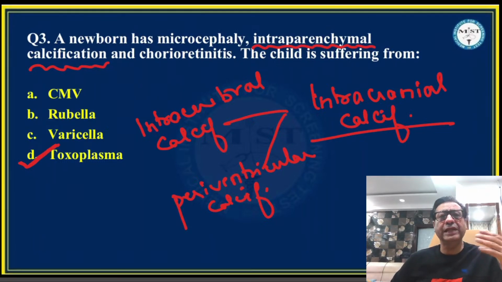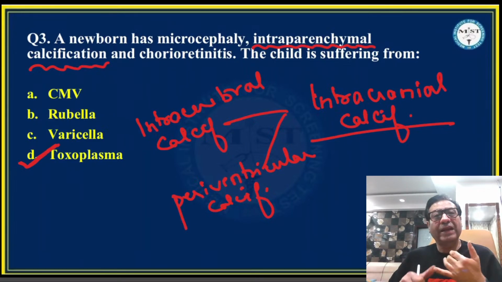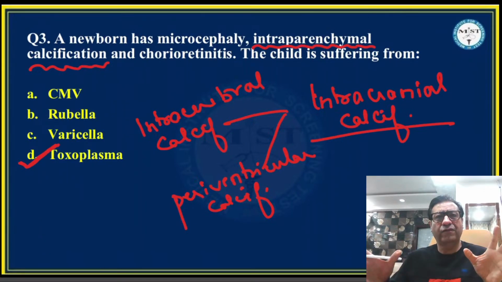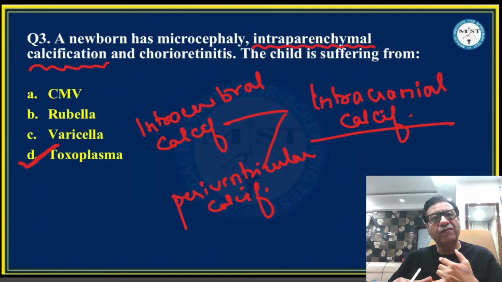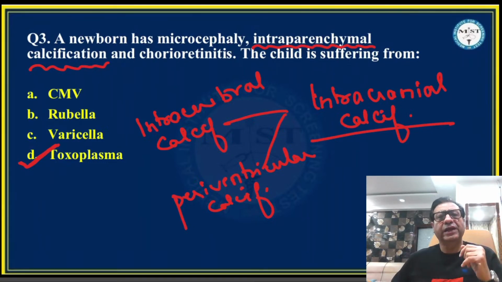Now, there were some students who were telling me the question was asked on congenital rubella syndrome also. So patent ductus arteriosus, congenital heart defects. The classical triad is congenital heart defects, cataracts, and sensorineural hearing loss. That's the classical triad for congenital rubella syndrome. But here we do not have sensorineural hearing loss, and we do not have congenital heart defects. So I will not go in for rubella.